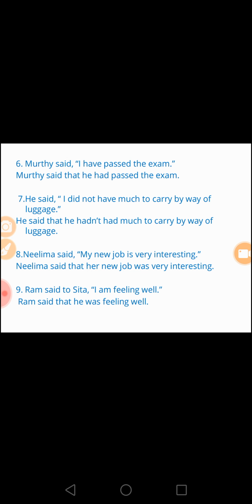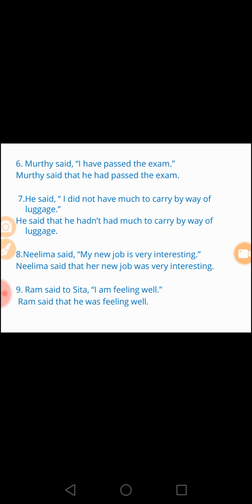He said, "I did not have much to carry by way of luggage." He said that he hadn't had much to carry by way of luggage. Nilima said, "My new job is very interesting." Nilima said that her new job was very interesting.